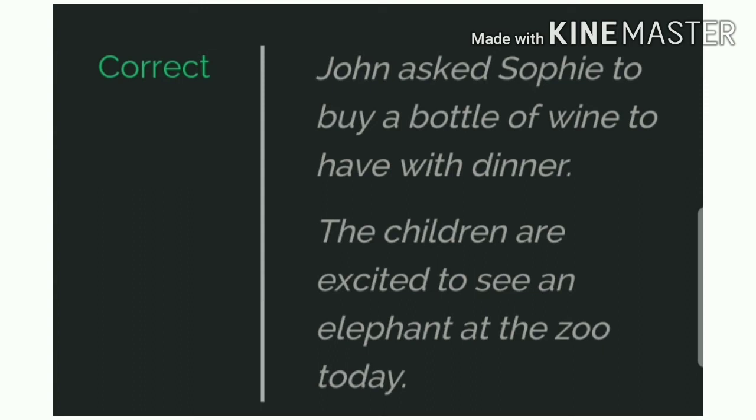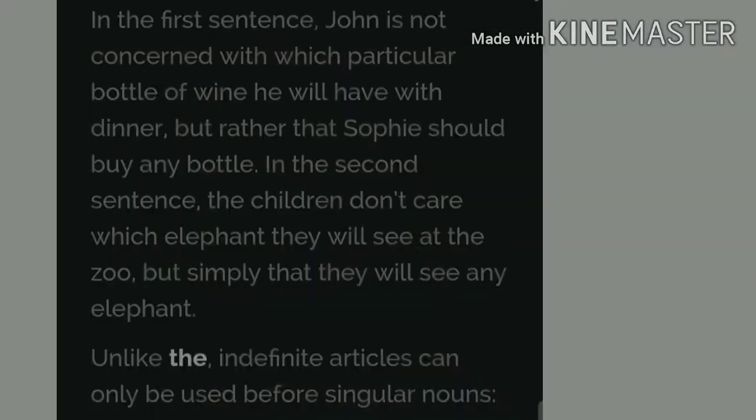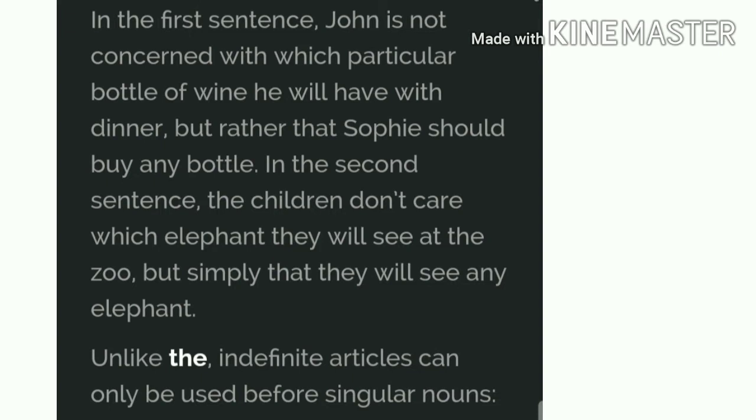So here you can see two sentences and both are correct. In the first sentence, John is not concerned with which particular bottle of wine he will have with dinner, but rather that Sophia should buy any bottle. In the second sentence, the children don't care which elephant they will see at the zoo, but simply that they will see any elephant. Unlike the, the indefinite articles can only be used before singular nouns.